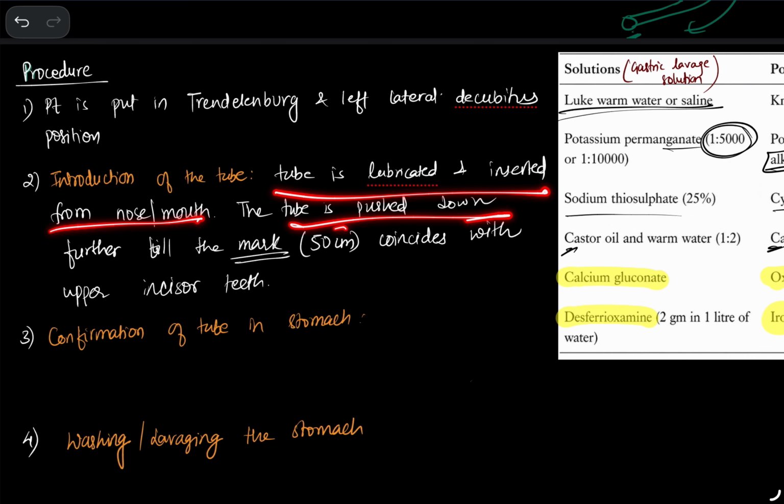The tube is pushed down further till the mark 50 centimeter coincides with the upper incisor teeth. Until the 50 centimeter mark reaches the incisor teeth, we are going to keep inserting.